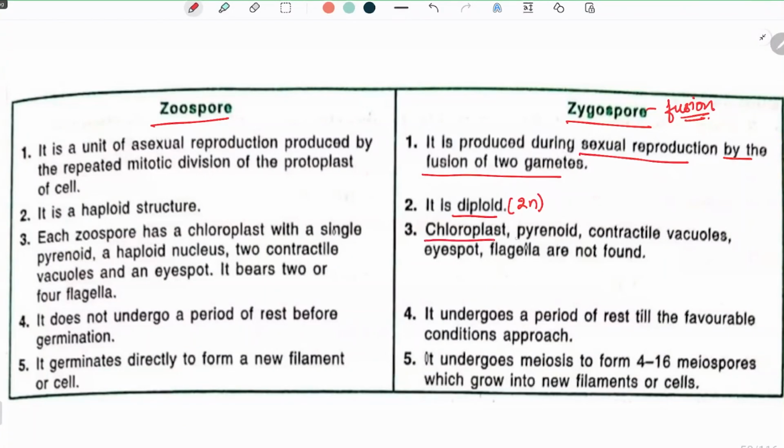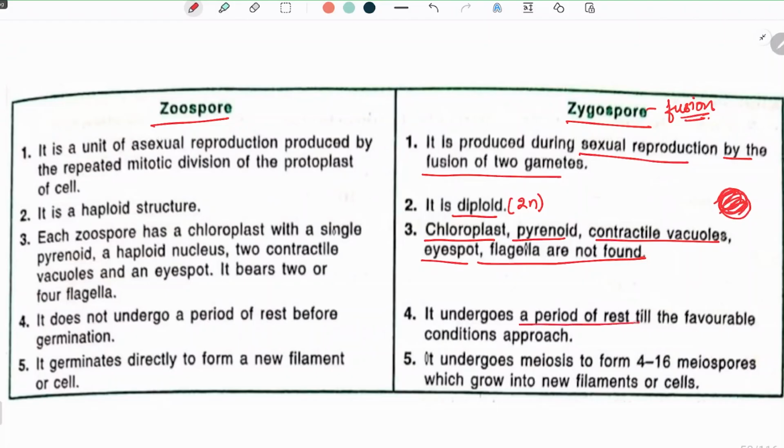Now, chloroplast, pyrenoid, contractile vacuoles, eye spot, and flagella are not found. The basic features of a cell, as we have seen in Chlamydomonas, like chloroplast, pyrenoid, and contractile vacuole, were present inside the cell. All these are missing in the case of a zygospore. It is usually a cell lacking all these features. It is just a cell.